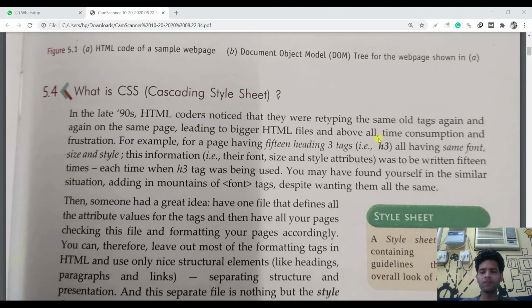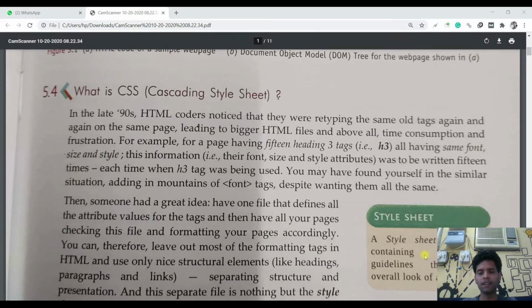So with the help of CSS, we are going to make a separate formatting file, and the basic building block we are going to make with the help of HTML. So a style sheet is a file containing formatting guidelines that define the overall look of a document.